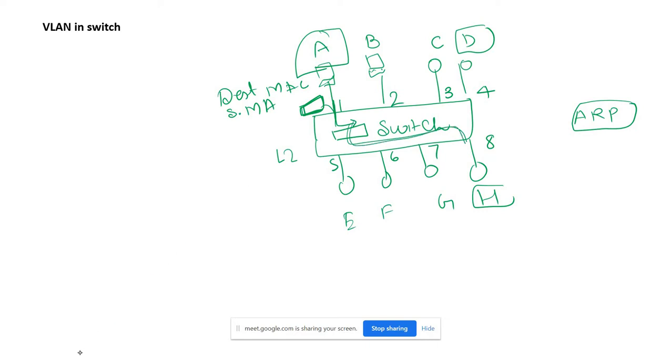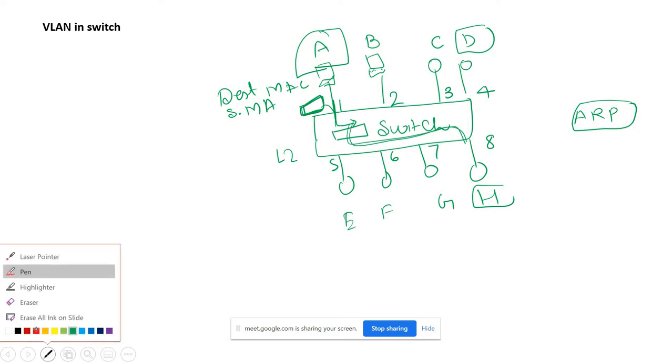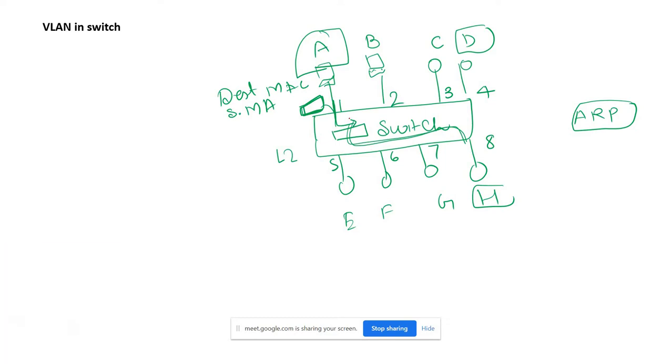In this scenario, whatever frame you are sending can be sent to any of the computers, right? It can be sent to this computer as well, this as well, this as well. It can go to 5, to 6, to 7, to 8 as well.